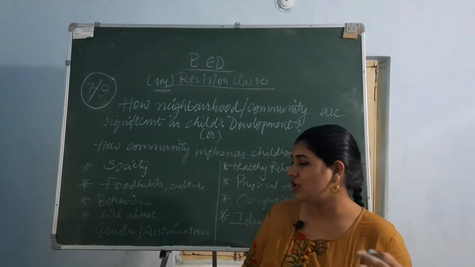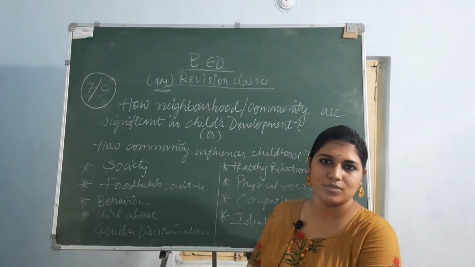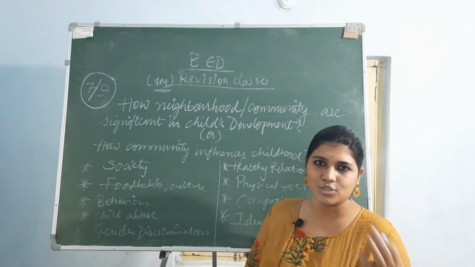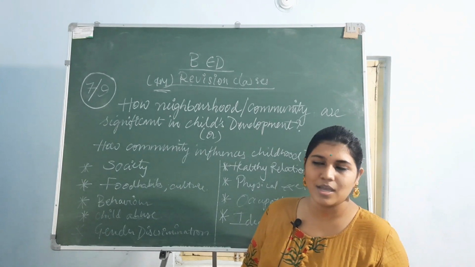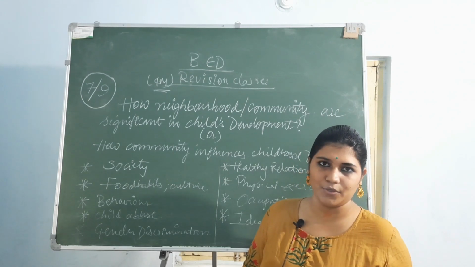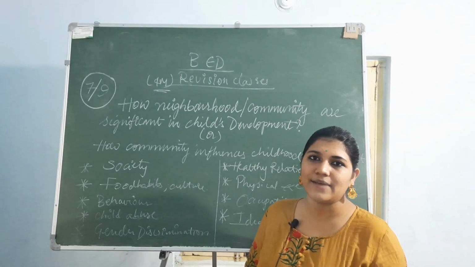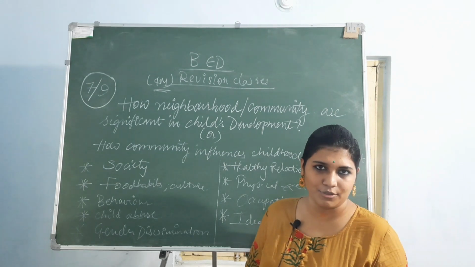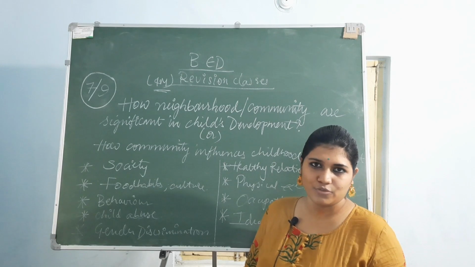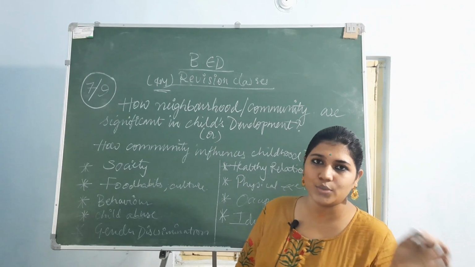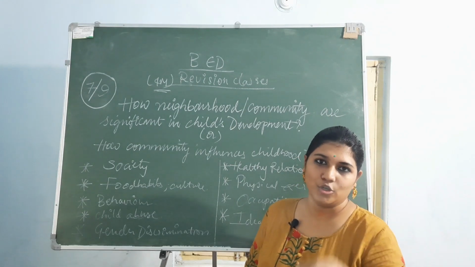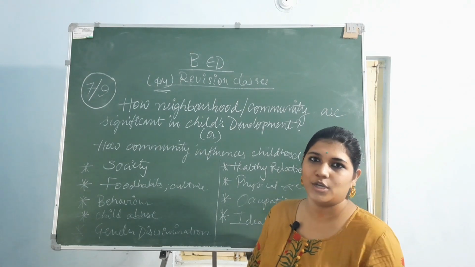Then how are your food habits outside your culture, and how will your family stop you from doing all those things? How will they affect you? Once you're going out of the community, you're not in the habit of having outside food. Your parents will stop you by saying that is not healthy food, you should not have it. Then how is it going to influence you? You will have it or you will not have it. You'll go according to your culture or beyond your culture.